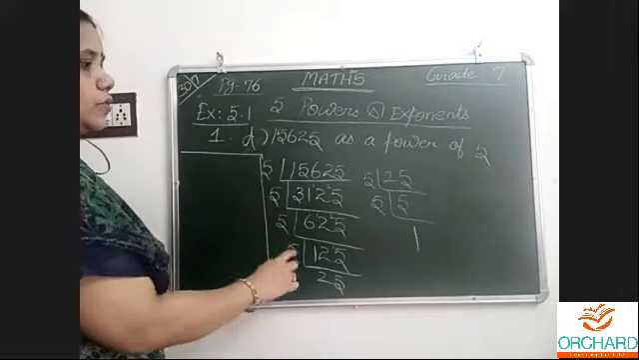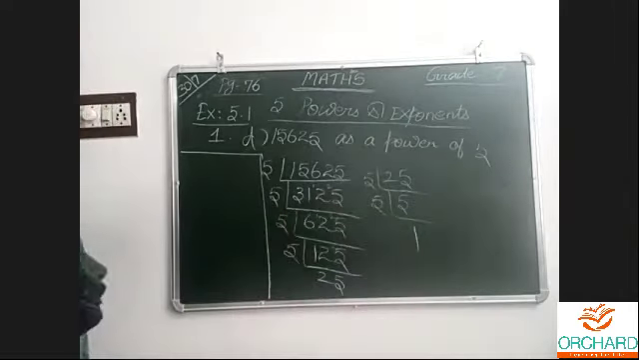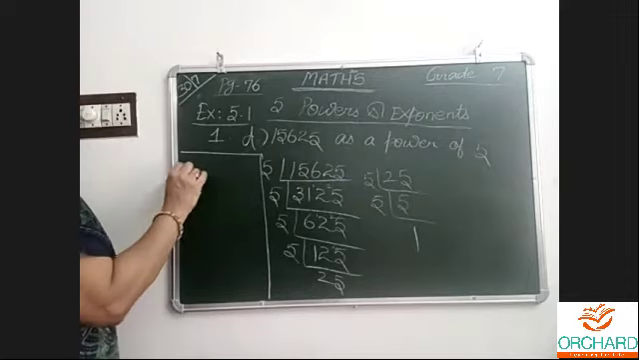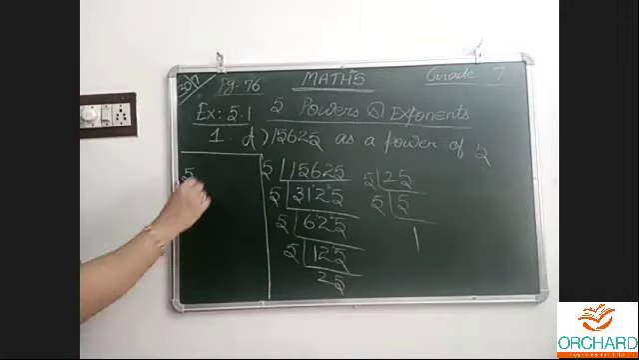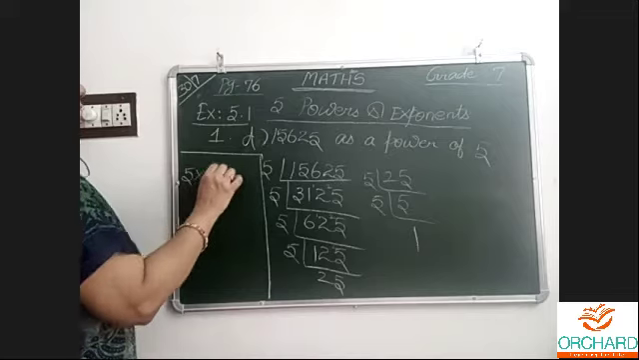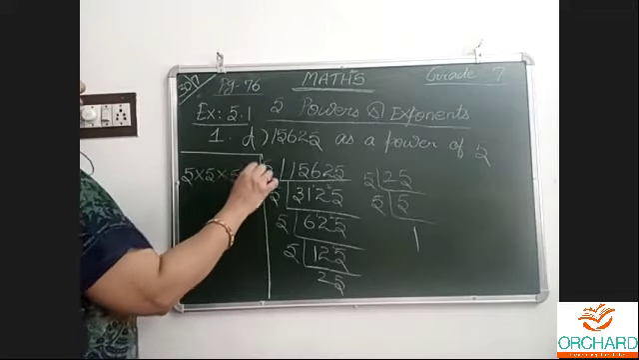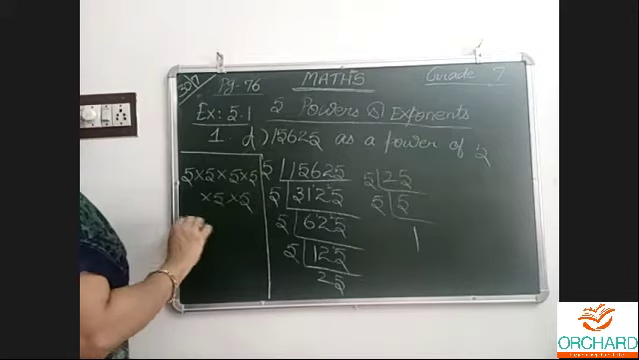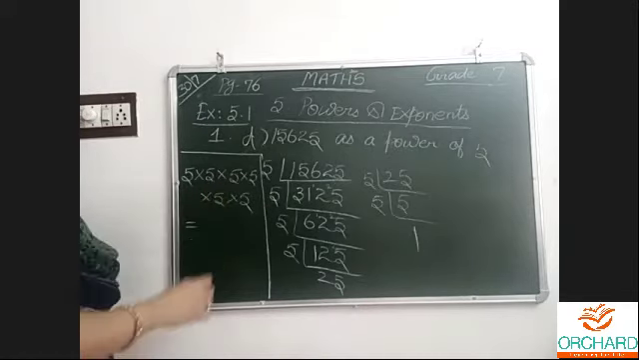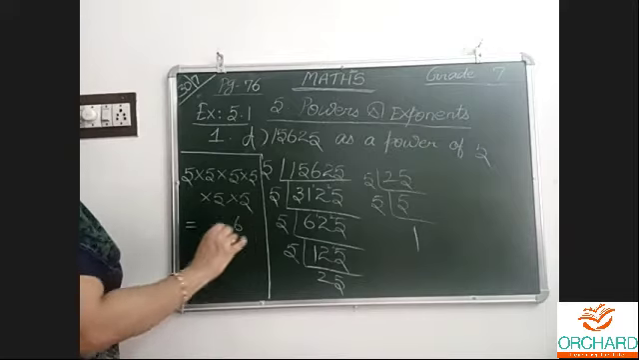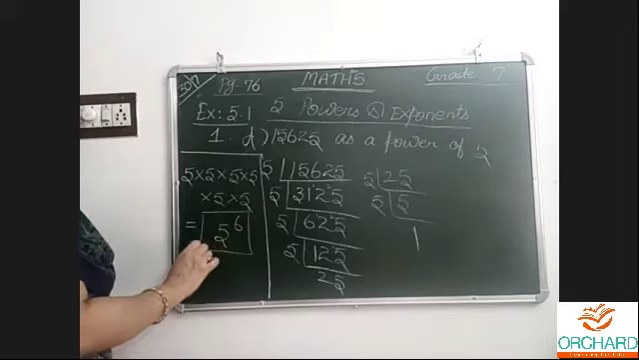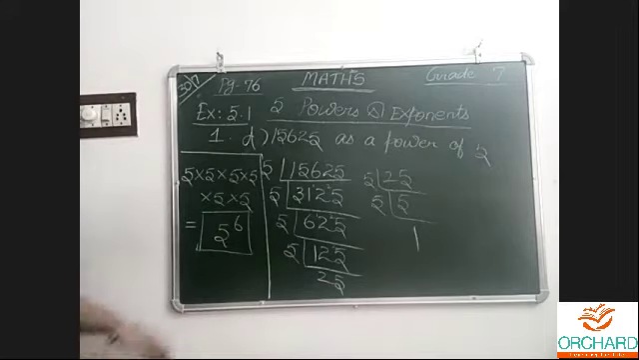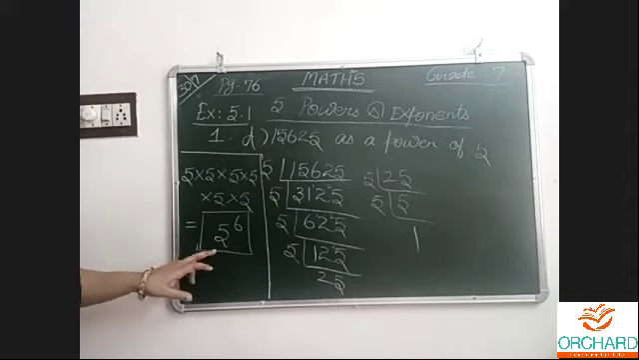1 2 3 4 5 6. 6. 5 into 5 into 5 into 5 into means product. 5. 1 2 3 4 5 6. 5 power 6 is the answer. Don't multiply again. We want it as an exponential notation only.